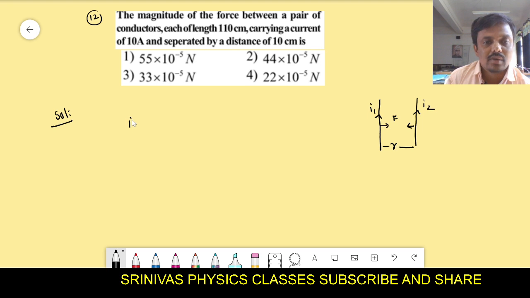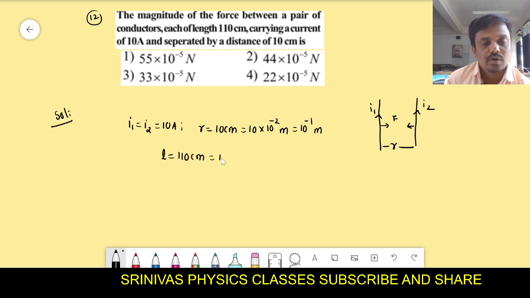They carry the same current, that is I1 equals I2 equals 10 amperes, and they are separated by a distance of 10 centimeters, that is nothing but 10 into 10 to the power of minus 2, that is 10 to the power of minus 1 meters, and the length of the conductor they gave is 110 centimeters, that is 110 into 10 to the power of minus 2 meters.